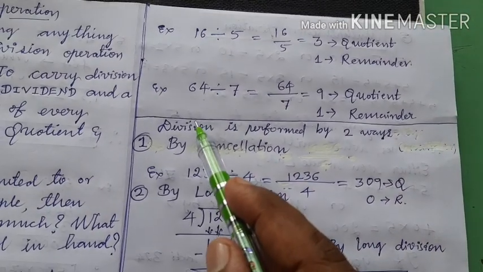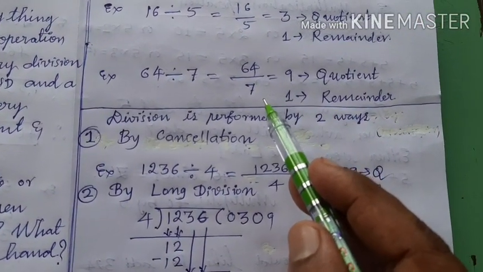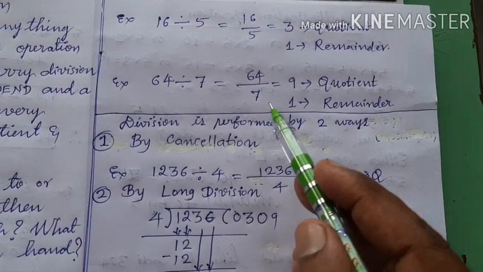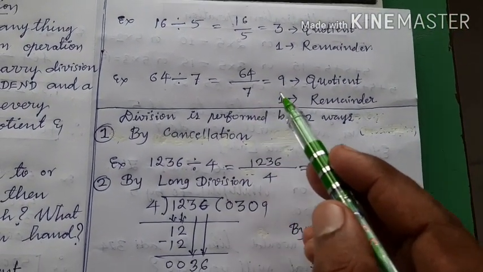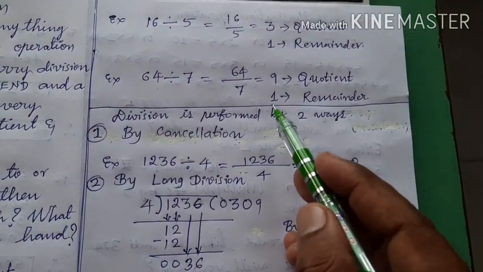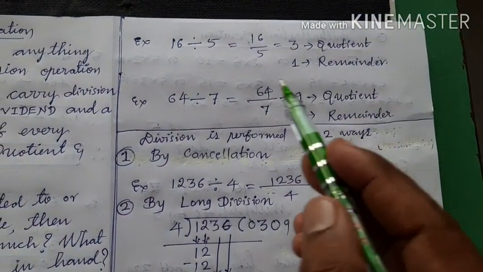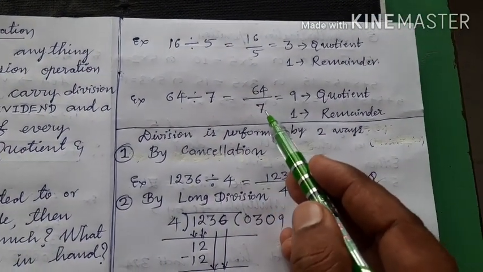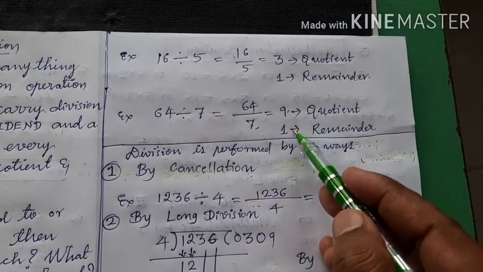Okay, look at 64 divided by 7. It means 64 rupees should be given to 7 people. Then each one will get 9 rupees equally. Even though 1 rupee remains, this 1 rupee is called the remainder, and this 9 rupees is called the quotient. Okay, children, so dividend divided by divisor gives you quotient and remainder.